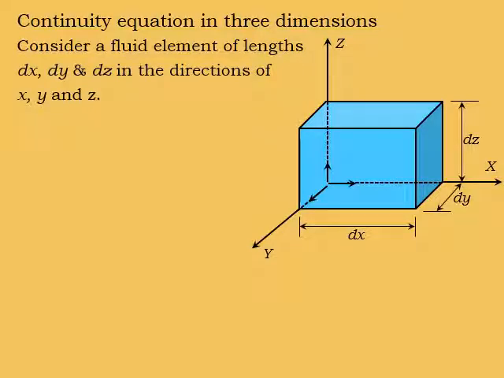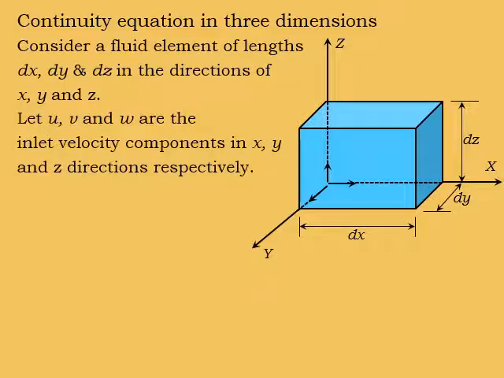Now let u, v and w be the inlet velocity components in x, y and z directions respectively. In the direction of x, the velocity component is u. In the direction of y, the velocity component is v, and in the direction of z, the velocity component is w.